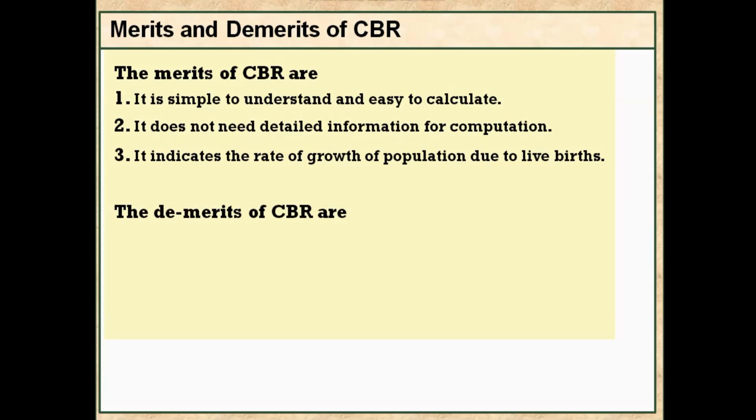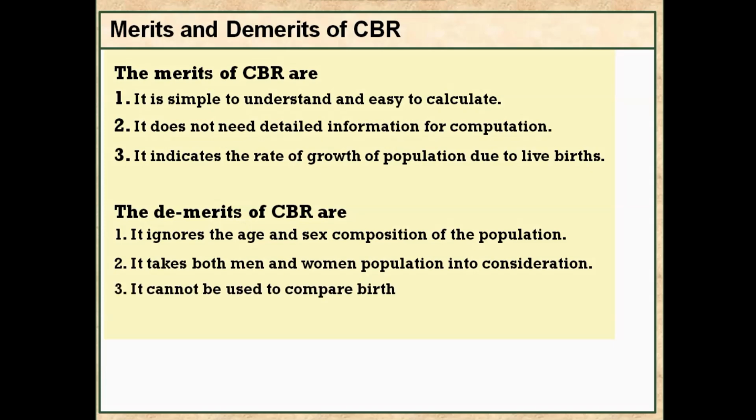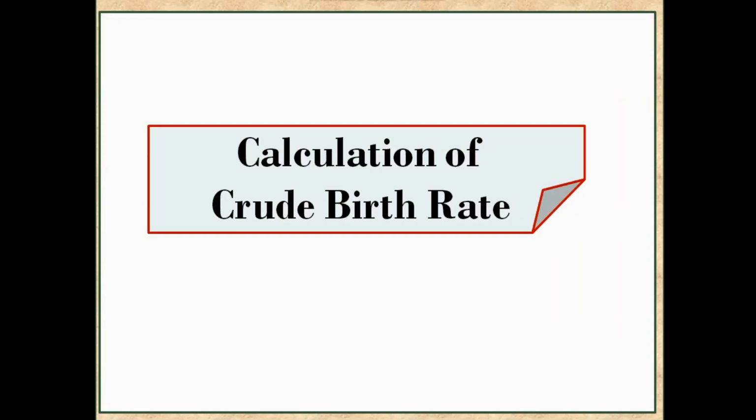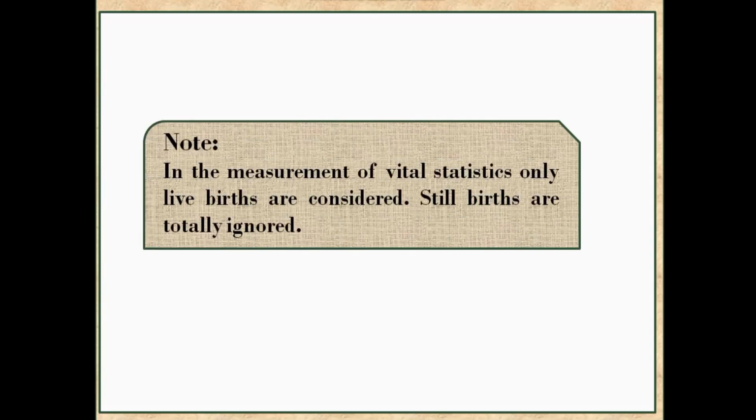Demerits of crude birth rate are: it ignores the age and sex composition of the population. It takes both men and women population into consideration. It cannot be used to compare birth rates of two or more populations. Calculation of crude birth rate. Note: in the measurement of vital statistics, only live births are considered. Stillbirths are totally ignored.